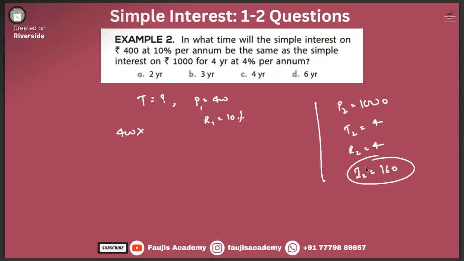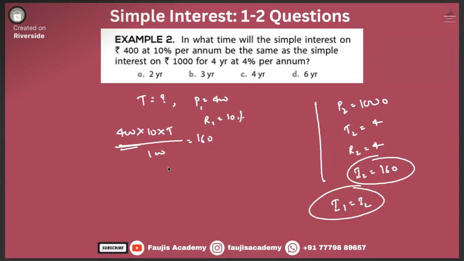In what time period will the simple interest be the same? Over here, 400 is your P1. Rate is 10%. Time we don't know; this is what they have asked us to find. Divided by 100 is equal to I2, because I1 is equal to I2, isn't it?